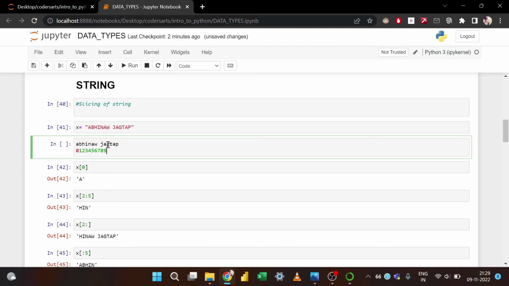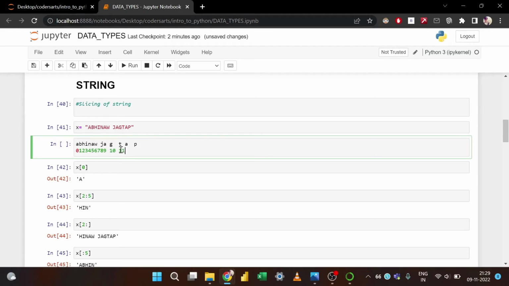After 9 we have G as 10. G will be considered as 10, T will be considered as 11, A will be considered as 12, and the last E will be considered as 30.